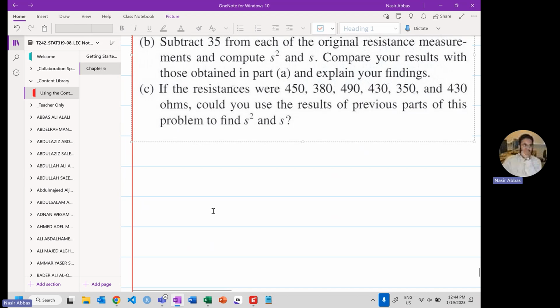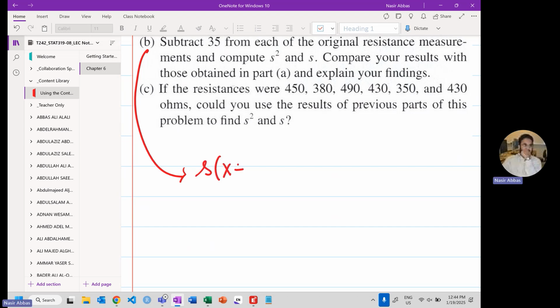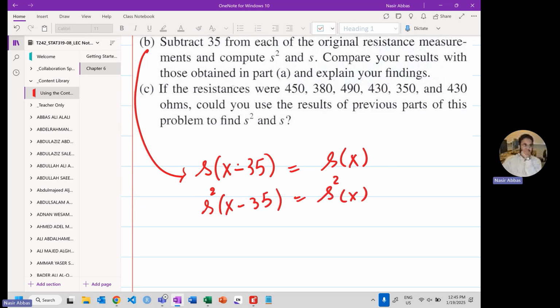Let me write it here. For part B, the standard deviation of x plus or minus 35 will be the standard deviation of x. The variance of x minus 35 will be the variance of simply x.